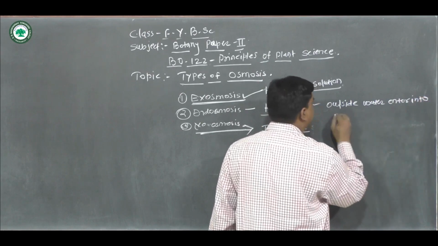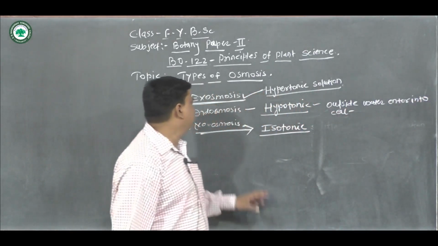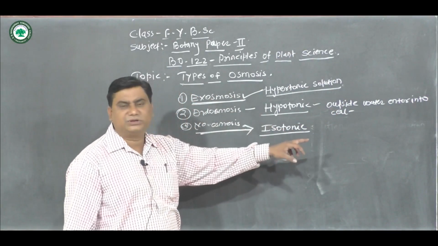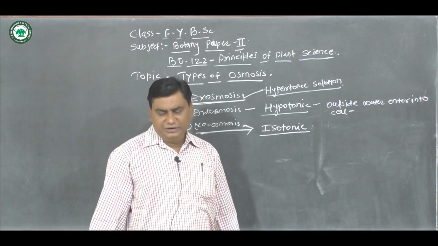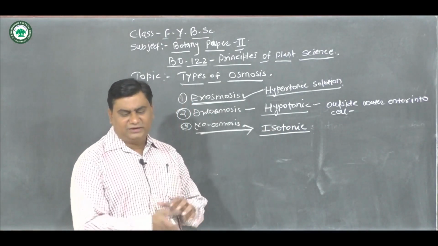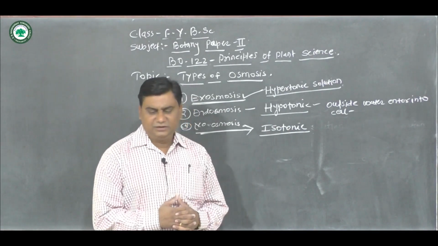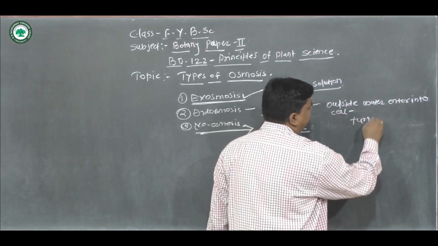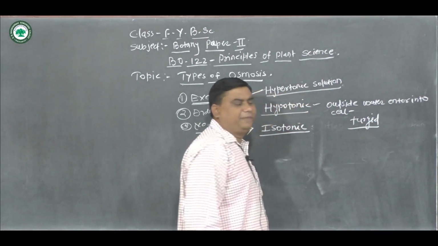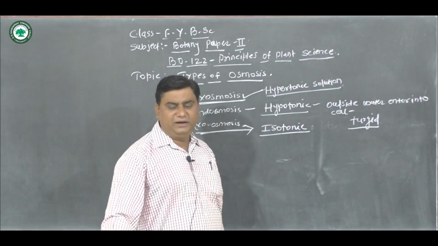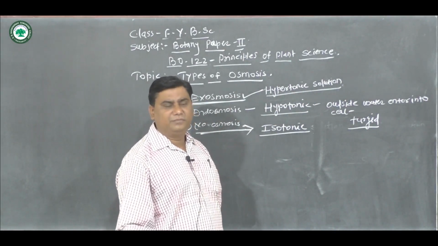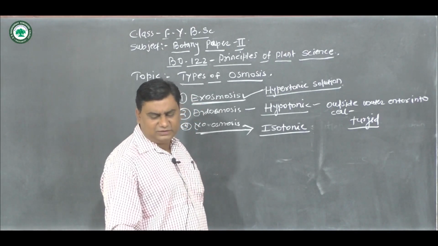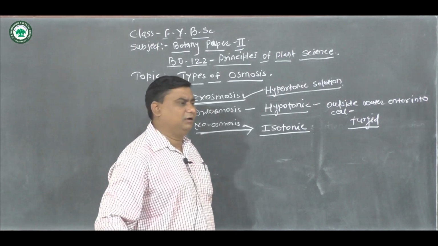Here, when the cells are placed in the hypotonic solution, the outside water enters into the cell. As a result, the cell becomes turgid, which is known as endosmosis. Cell turgid means that due to the absorption of water, water enters into the cell.